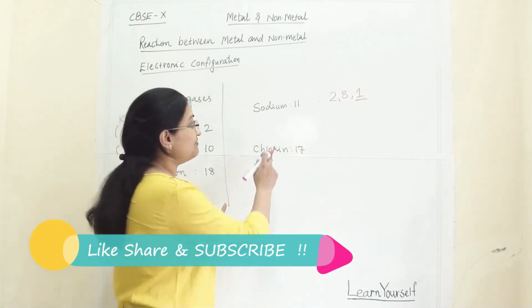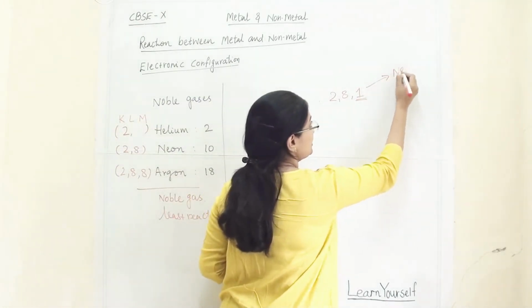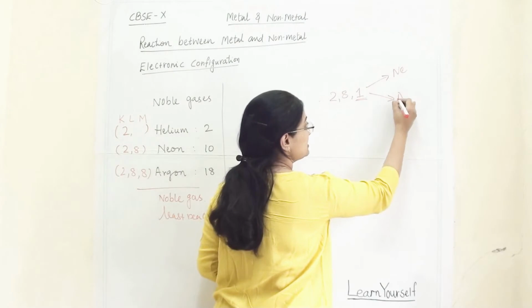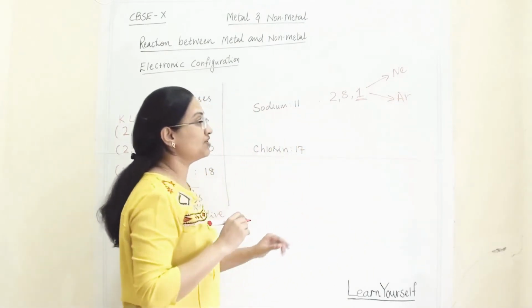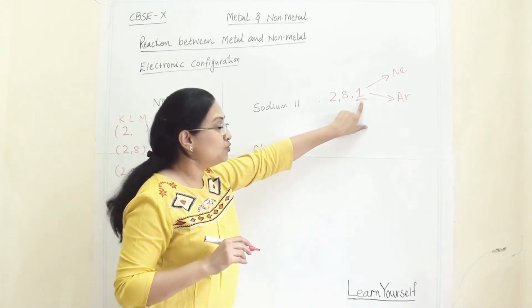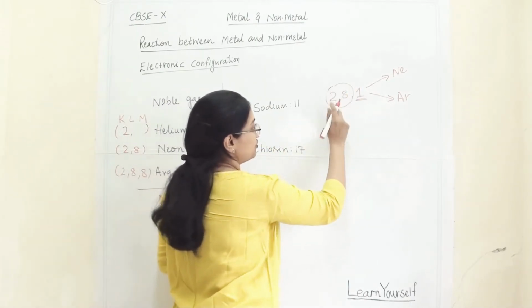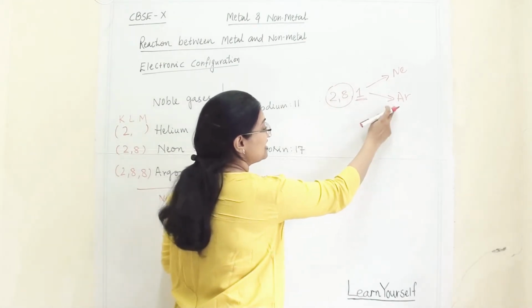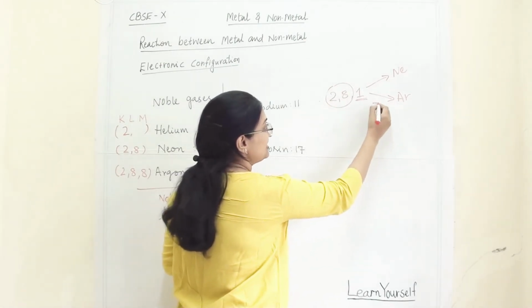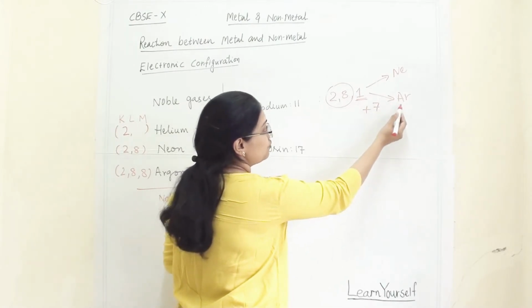So they will see whether following neon's electronic configuration is easy or argon's electronic configuration is easy. If it will lose one electron, then it will become neon's electronic configuration. And if we are adding 7 electrons, then it is going to follow argon's.